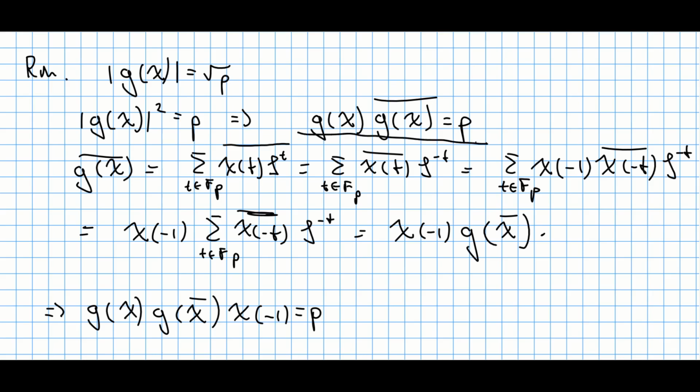So going back to this equation, plugging this in, we will see that this Gauss sum times the same Gauss sum, but with the character conjugate, times this character at point negative 1 is just p. But you can multiply both sides by this character at point negative 1, so if you multiply here, you get just the character at point 1, which is precisely 1, and on the right hand side you will get this character at point negative 1, and thus you found another equation, which is also an important one, and we're gonna apply this later.